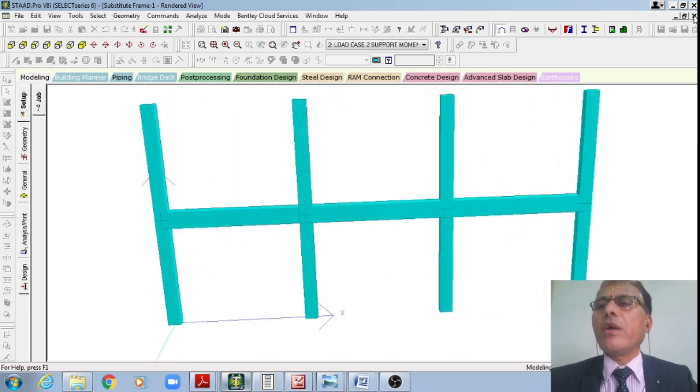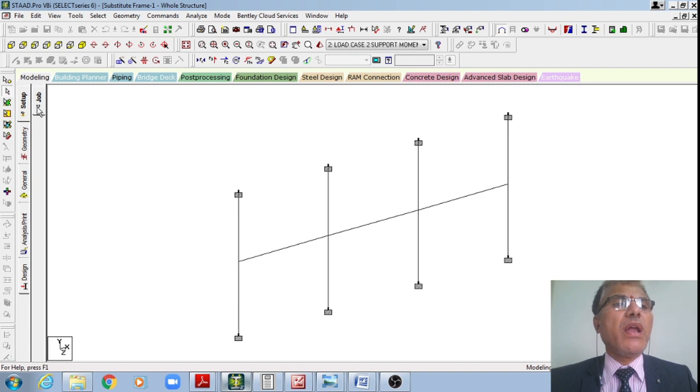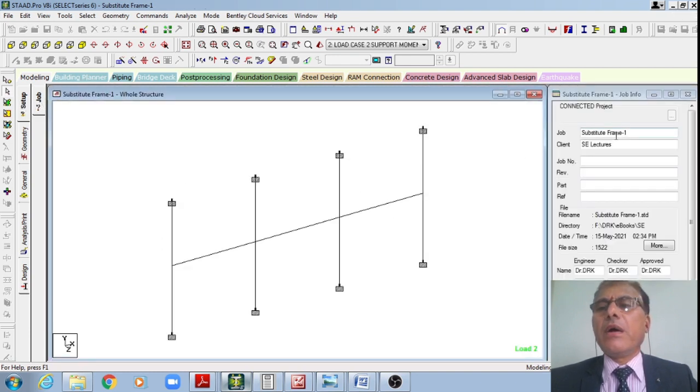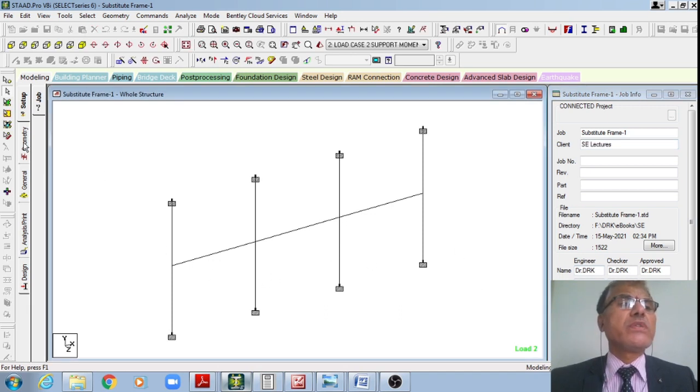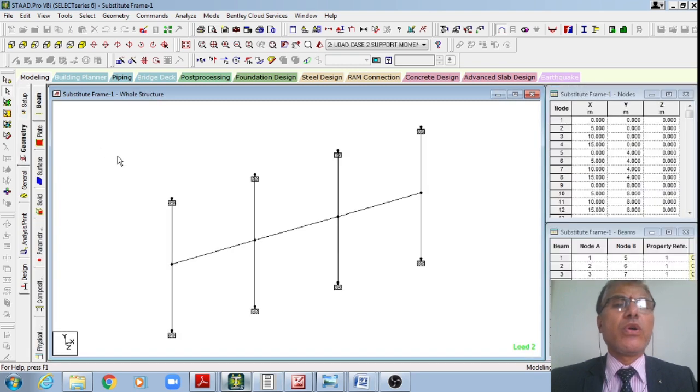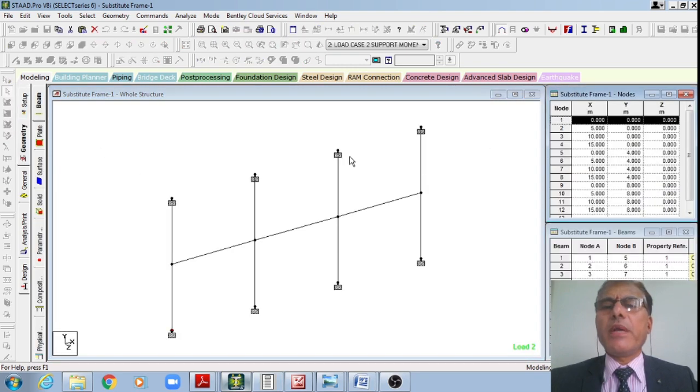What I am trying to do, student, now what I'll do is I'll model. Therefore, now I am there in the setup page. I am there in the job. I am defining that this is a substitute frame, and this is the client, structural engineering lectures, and you just save in a particular directory, and also you give the information of who has designed, who is checking, and who is approving this, right? Once I conclude this job information, I'll go to the geometry page, student.